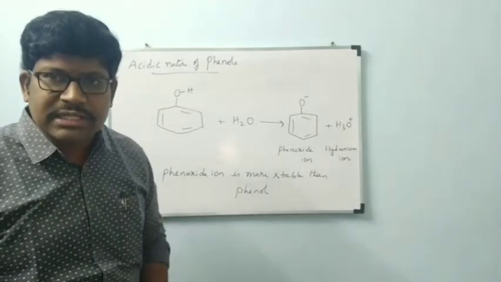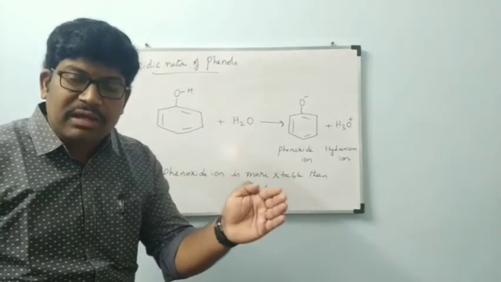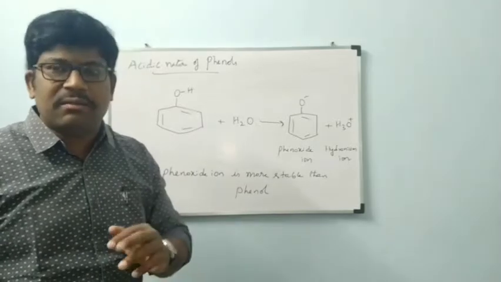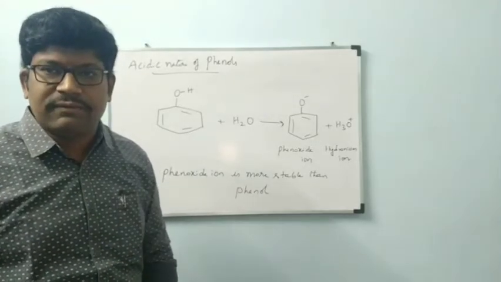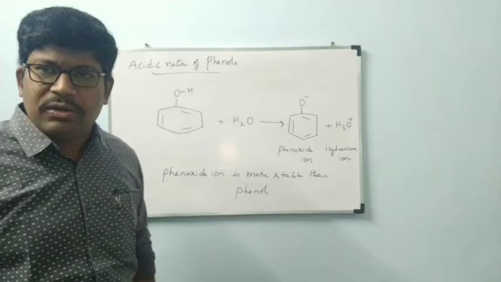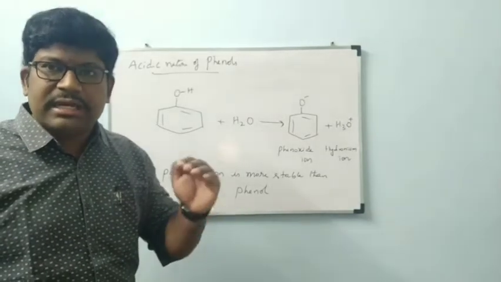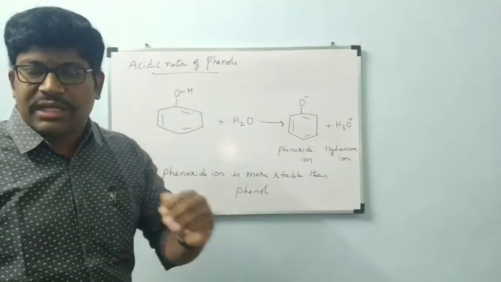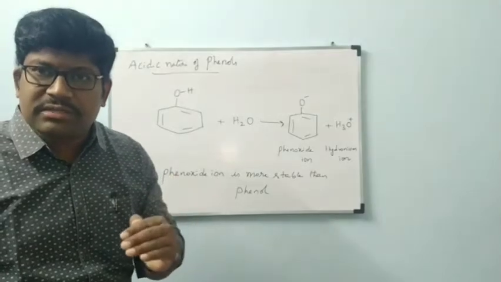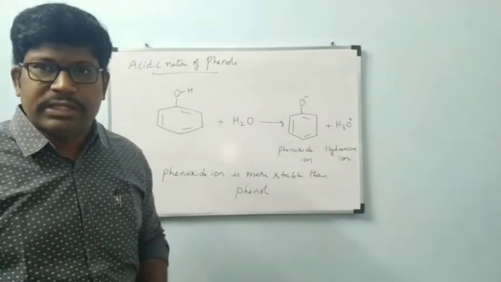For that I am going to consider resonance structures of phenol and resonance structures of phenoxyanion, both now itself. Is it okay? On the board I am going to write the resonance structures of phenol and phenoxyanion. After that I will explain how phenoxyanion is more stable than phenol. Is it okay? So, our next slide heading.